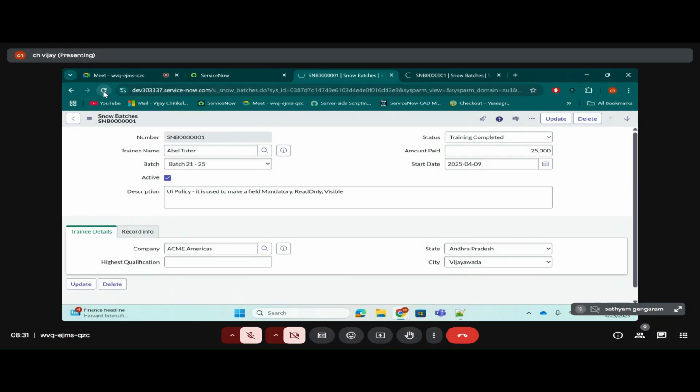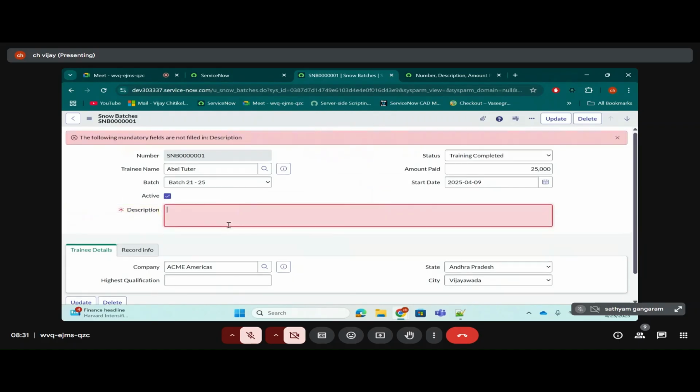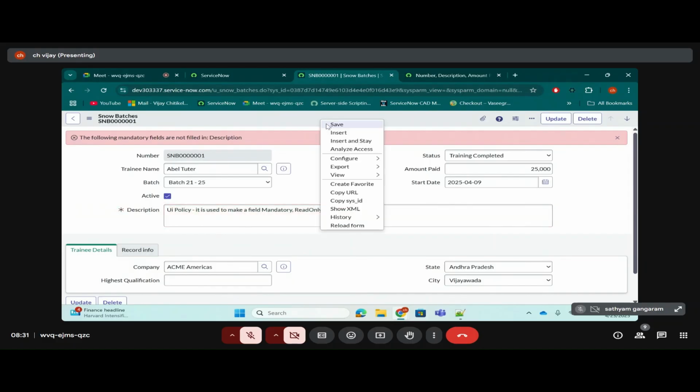Now let's refresh the page here. It is mandatory. See, if I try to remove the data and if I try to save the form, it won't allow me to save. Okay, clear everyone?